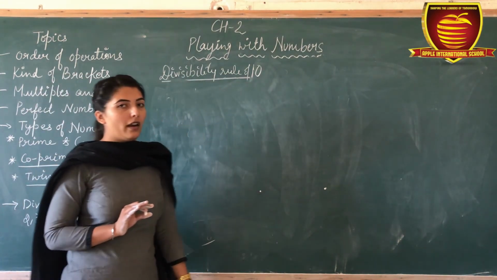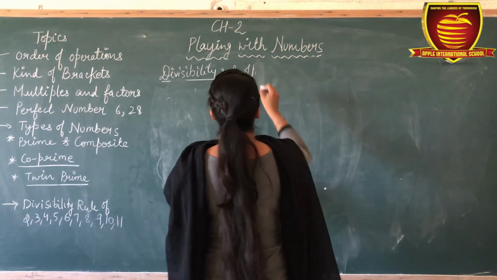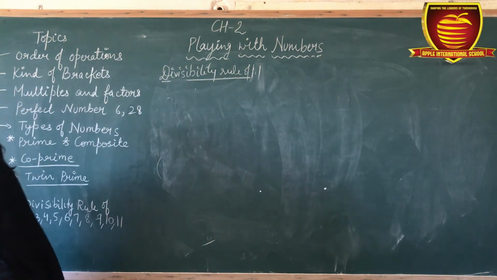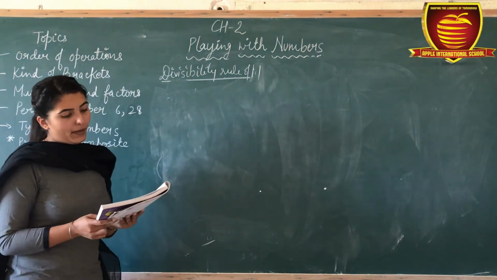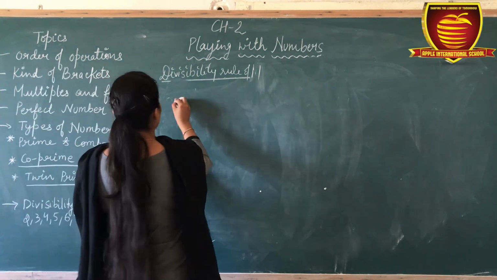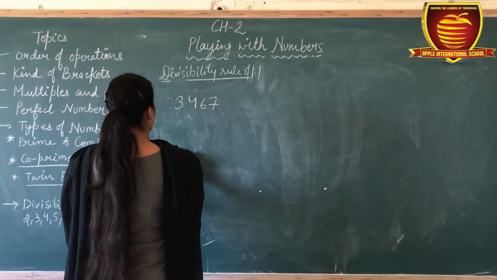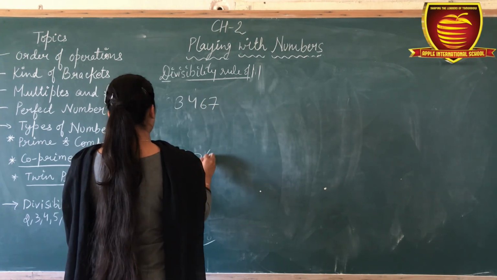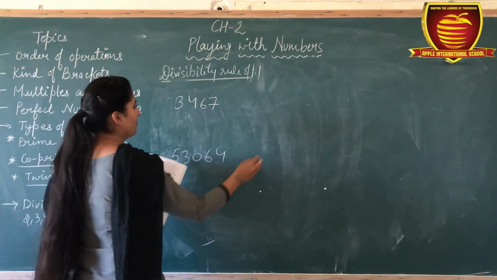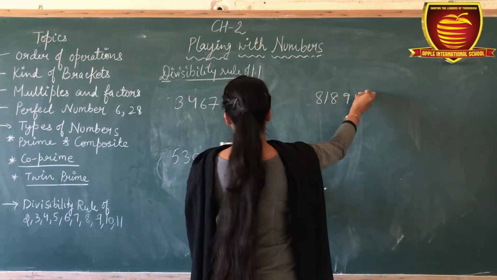Okay. Now the last is 11. For 11, firstly we have to take the example. So the example of 11, we take 3, 4, 6, 7, 5, 3, 0, 6, 4 and 8, 1, 8, 9, 5.